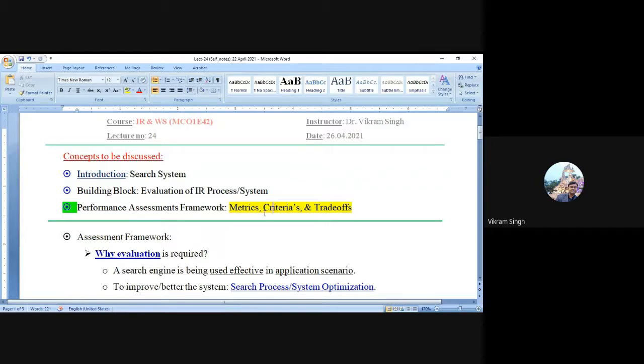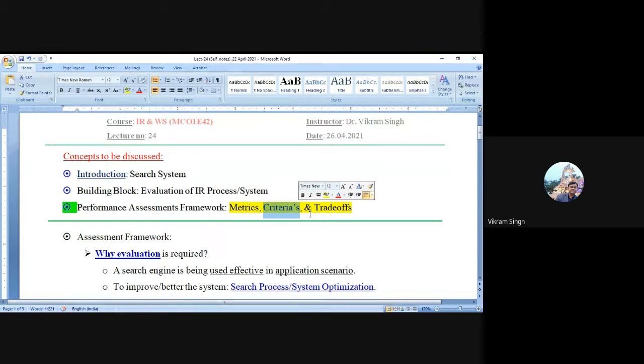Now you can see matrices are the basic parameters, well known, well established criteria, you can say, right? But criteria are something else. Criteria are something which you can create. Like in the justification of a thesis work, a research work, you can always have the flexibility to create a new matrix.